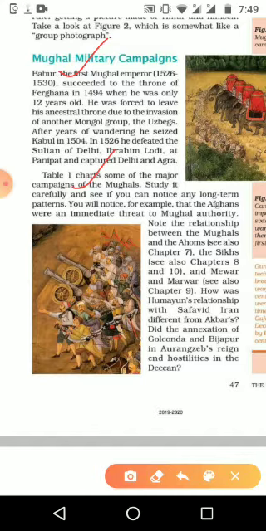For example, the Afghans: how they came and fought with them, or how the Mughals got the authority from them. Then the relationship between the Mughals and the Ahoms, that we will study in the 7th lesson very clearly. Then the Sikhs, how they came and surrendered themselves to Mughal kings, we will study in chapter 10. Then Mewar, that we will see in chapter 9.